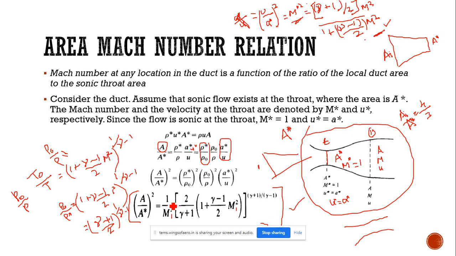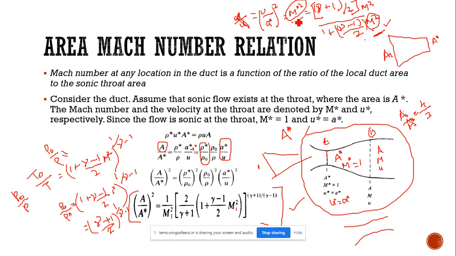So (4 by 3) the whole square equal to 1 by m1 square, 2 divided by (1.4 plus 1), that is 2.4, into (1 plus 0.4 divided by 2 into m1 square), whole power some value. From this we need to solve and find the value of m1. After finding m1, we can straight away substitute the value of m1 in the m star square equation, so that we can easily find the value for m star square.